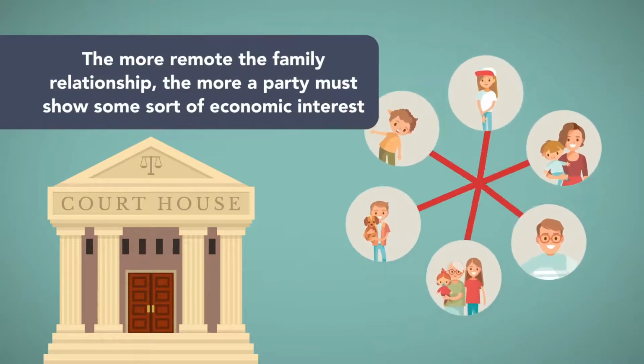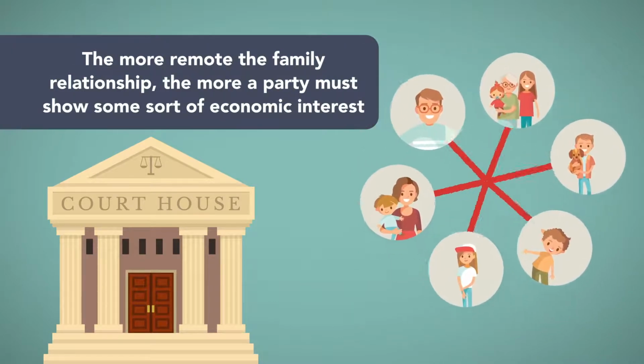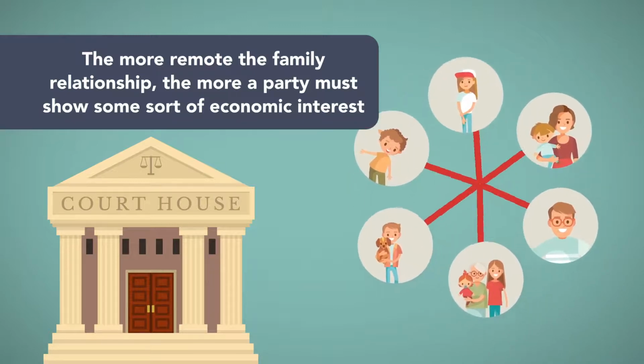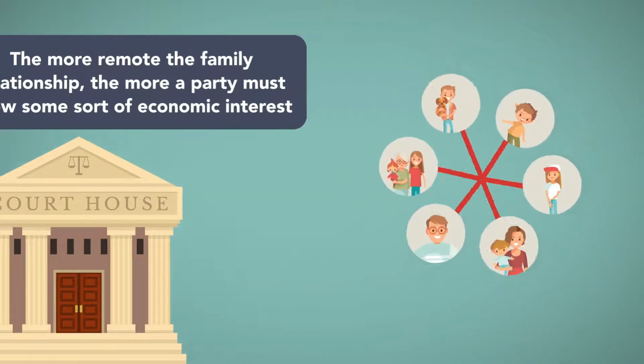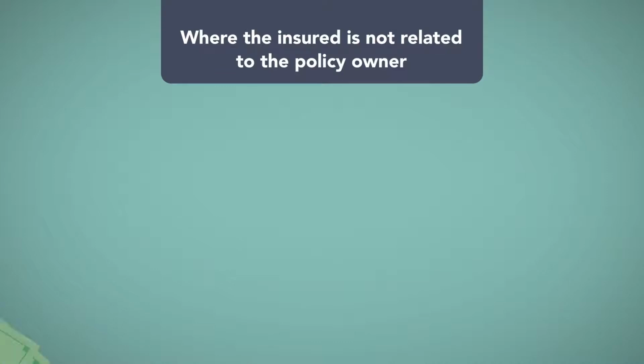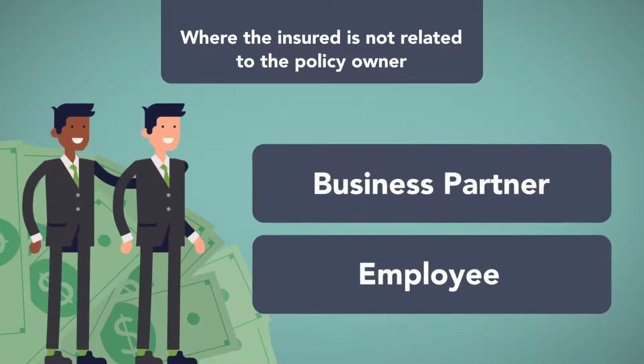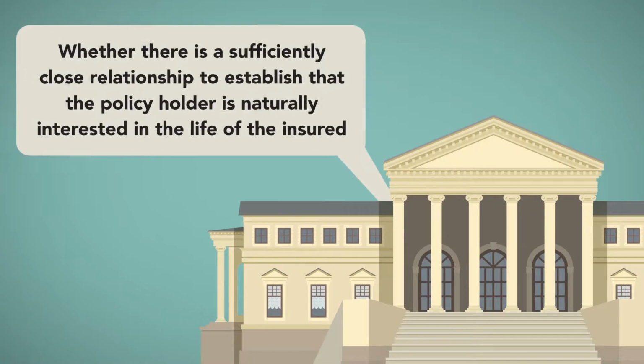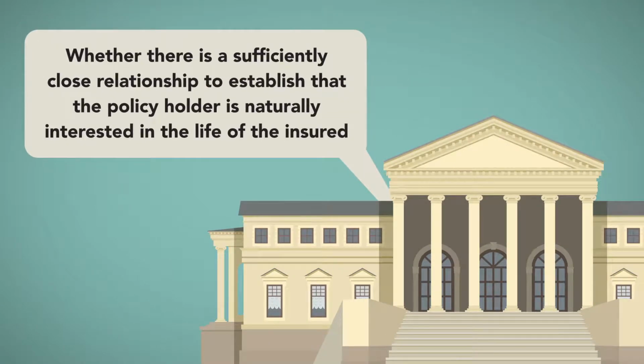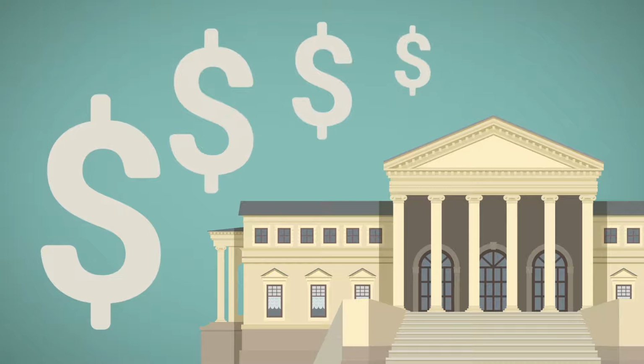The more remote the family relationship, the more a party must show some sort of economic interest to substantiate an insurable interest. Where the insured is not related to the policy owner, an economic interest in the continued life of the insured must be shown, such as that the insured is a business partner or employee of the policyholder. In determining whether there is an insurable interest, the court asks whether there is a sufficiently close relationship to establish that the policyholder is naturally interested in the life of the insured. Without a family relationship, the court asks whether the policy owner derives economic benefit from the insured's living.